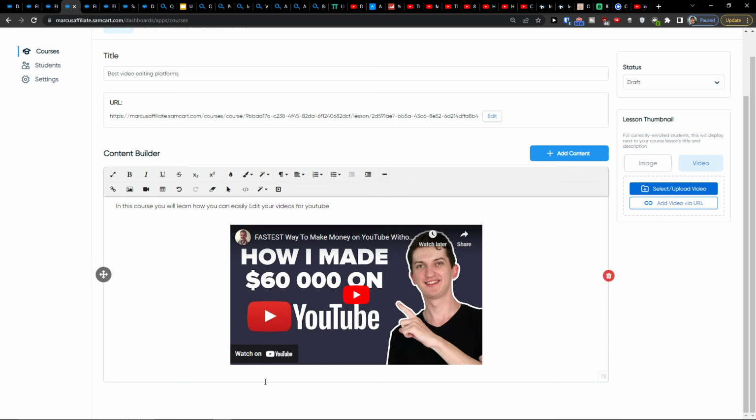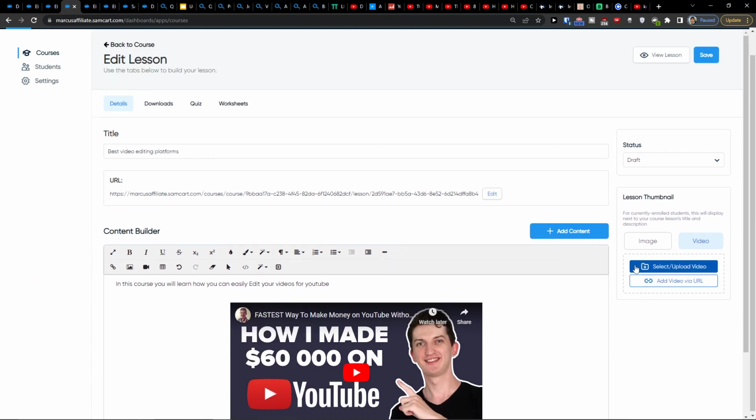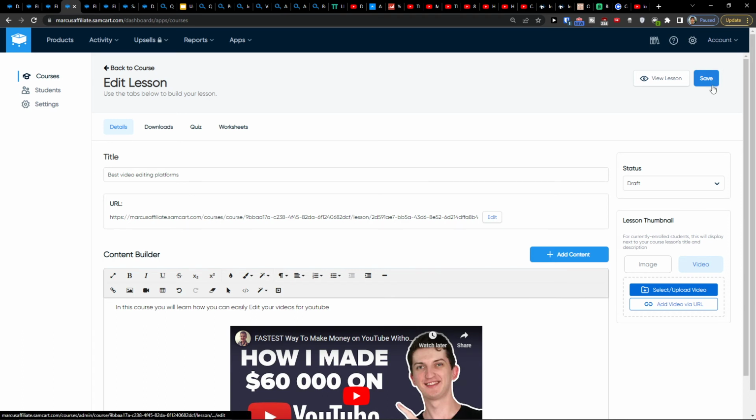You can, of course, add text under it. So let's say you want to add a downloadable link. You would click here, insert a link here. And I can add a URL. So that's what is really great. Or you can add a button. Now, when you have it, you can click on the right side, save.